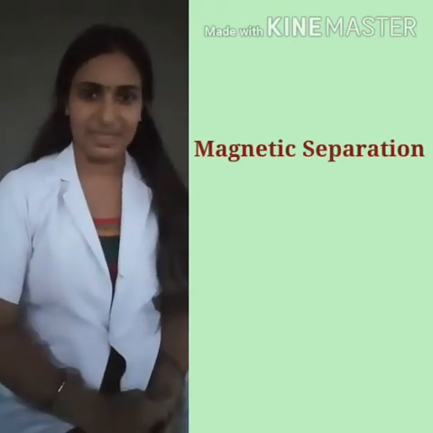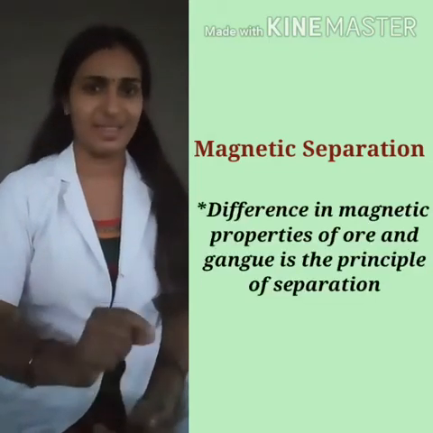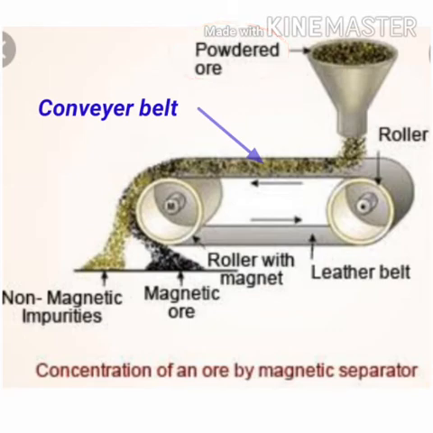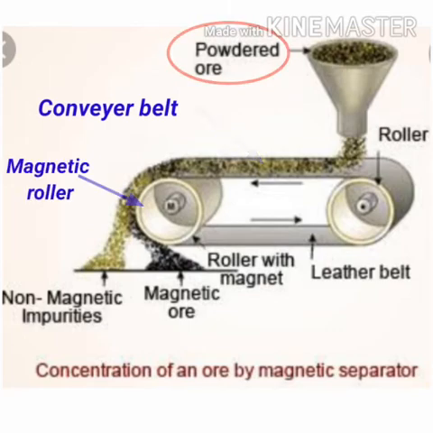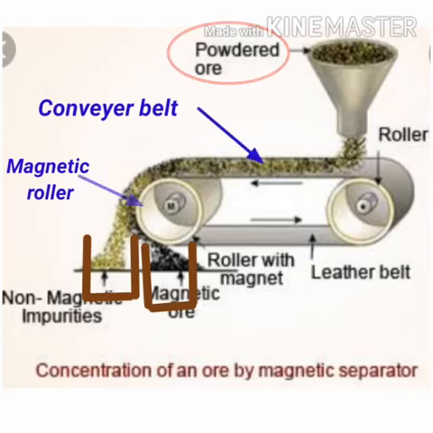Next method is magnetic separation. In magnetic separation, the difference in magnetic properties of ore and gangue is utilized. The crushed ore is carried on a conveyor belt which passes over a magnetic roller. The magnetic ores, like iron ores, show a tendency to move towards the magnetic field, and the non-magnetic gangue particles move away from the magnetic field. So they are collected in different containers.